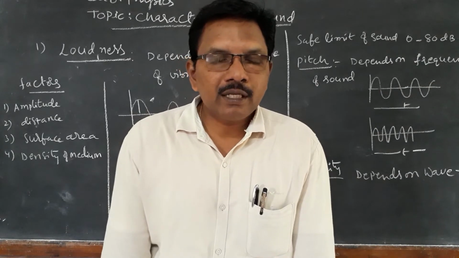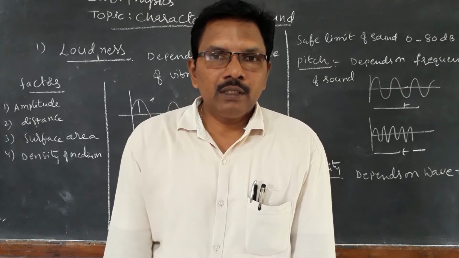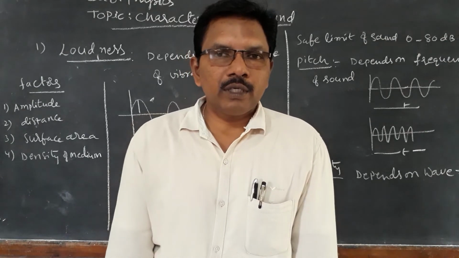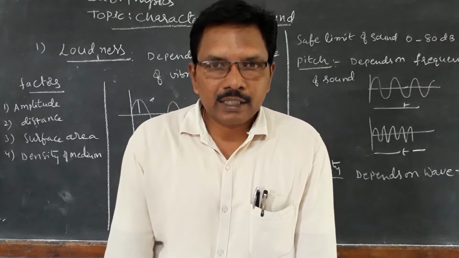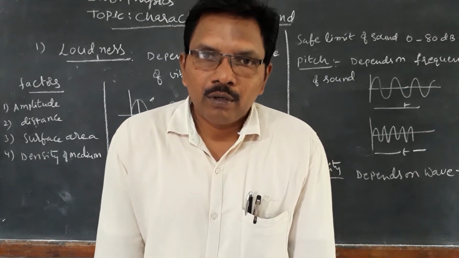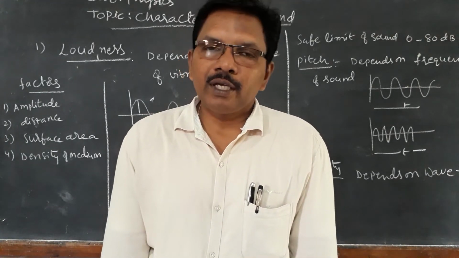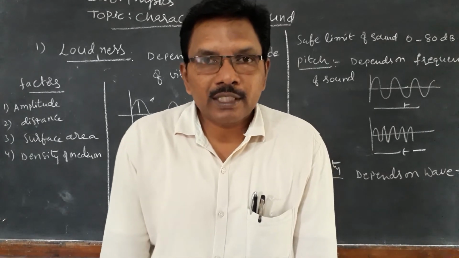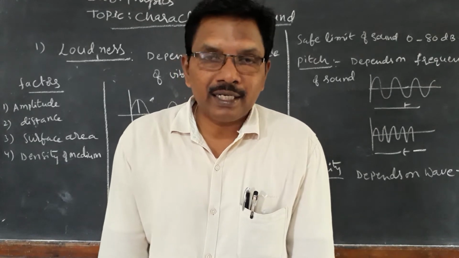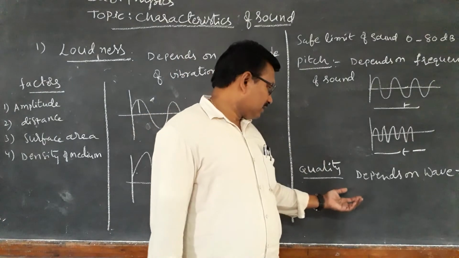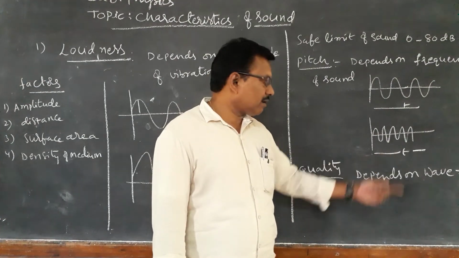Similarly, based on the quality of the sound, we can identify the musical instrument which is making the sound, either tabla or guitar or sehnai or any instrument. Even without seeing the instrument, we can identify which instrument the sound comes from. That depends on the quality of the sound. How is quality defined? See, the quality of the sound depends on waveform.